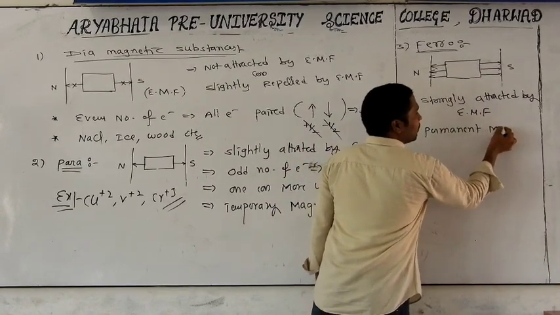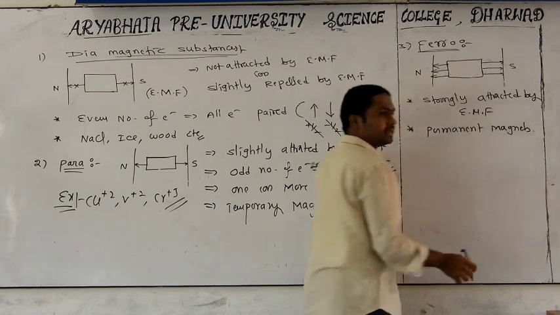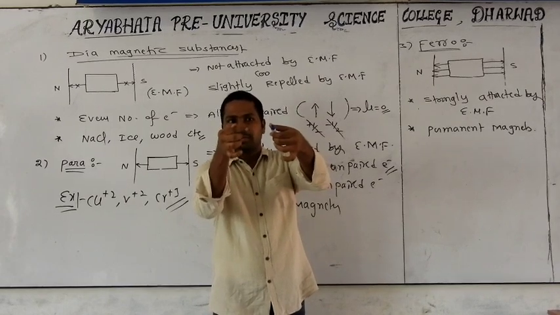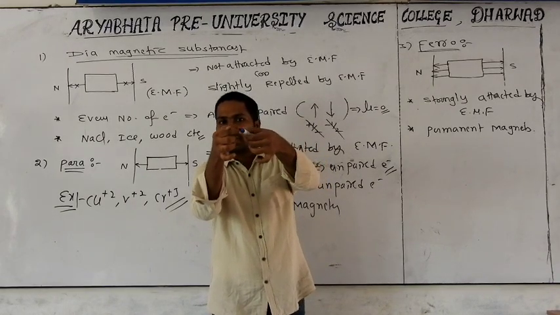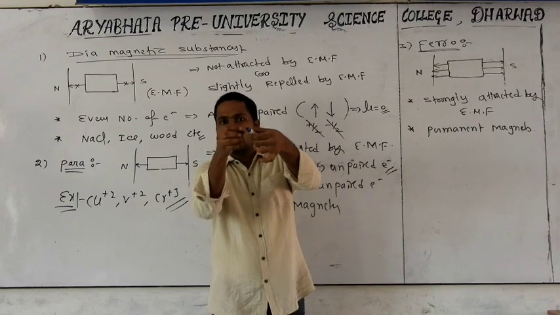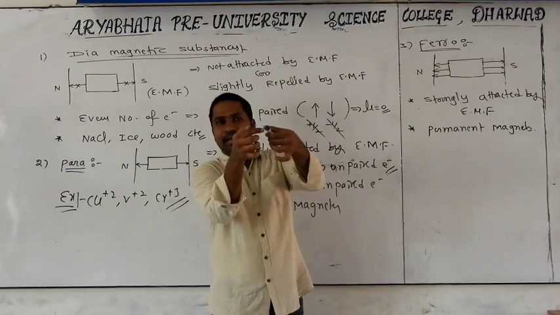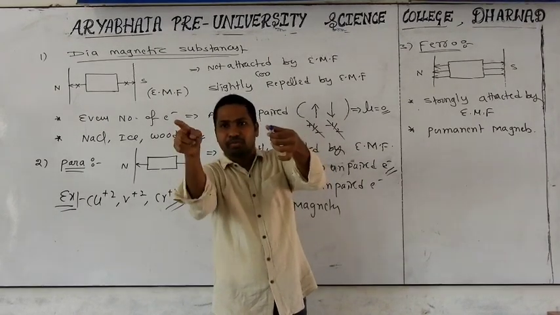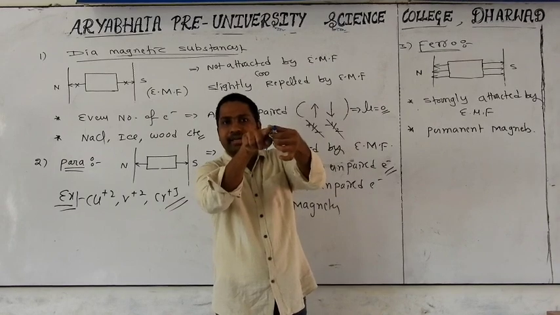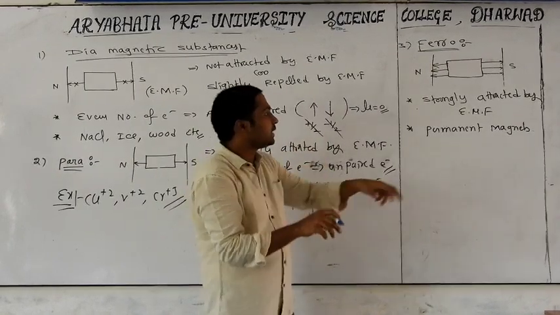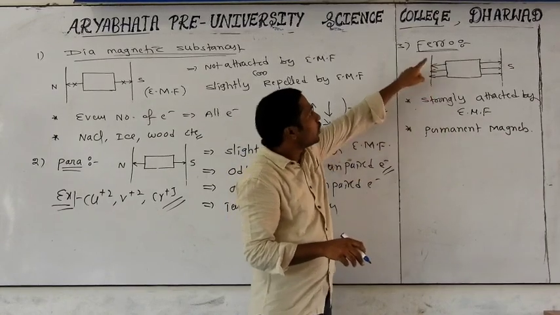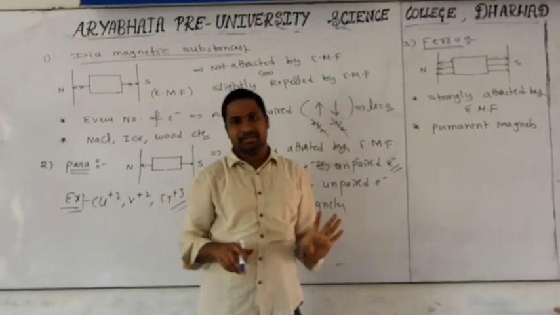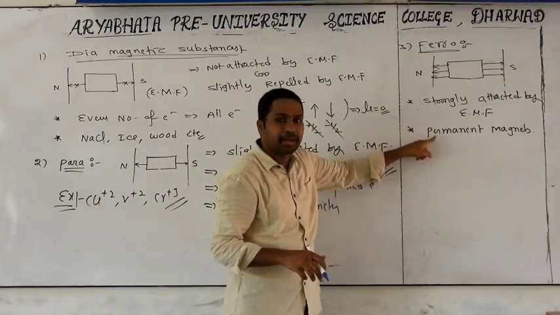Permanent magnets. What is the meaning of permanent magnets? If you take a material like an iron rod and place it in the presence of an external magnetic field, it will be strongly attracted to the external magnetic field. Once you remove the magnet, this iron rod will still act as a magnet. After removing, if you bring one more iron rod and keep it beside, it will definitely attract. That's called a permanent magnet. Once you place this material in the presence of an external magnetic field, it becomes like a magnet. That's why we call it a permanent magnet.